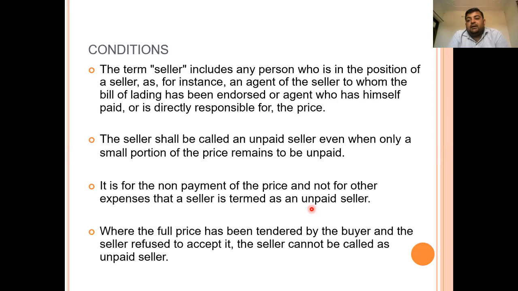For example, if transportation charges of rupees 3,000 are pending from the buyer, in that case the seller is not known as the unpaid seller, because the expenses, which are in addition to the price of the products, are pending, whereas the price for which the commodity has been sold has been fully received by the seller.